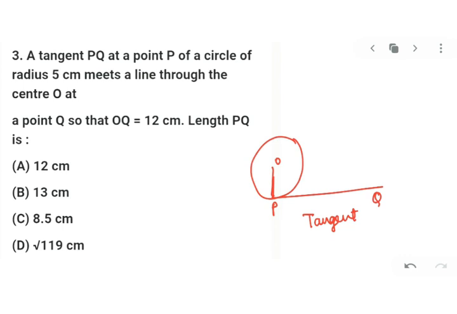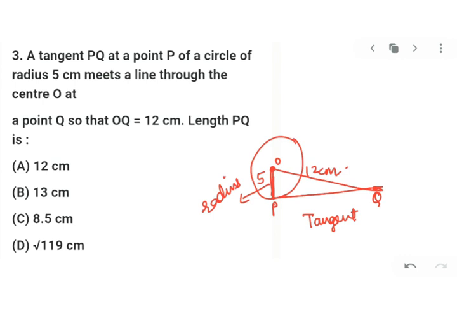At a point P of a circle, radius 5 cm. So this OP is the radius, it will be 5 units, 5 cm. Okay. And a point Q so that OQ is 12 cm. So if I join OQ, my OQ is given as 12 cm.